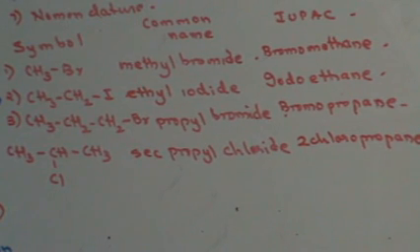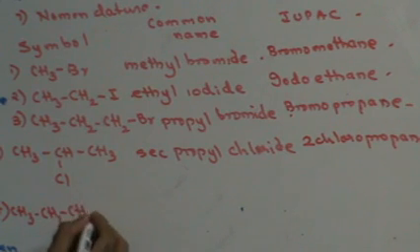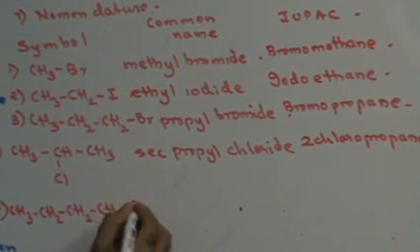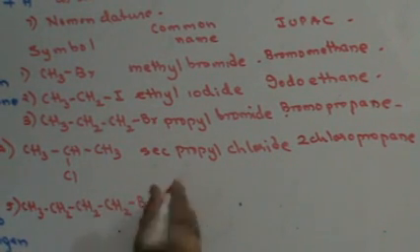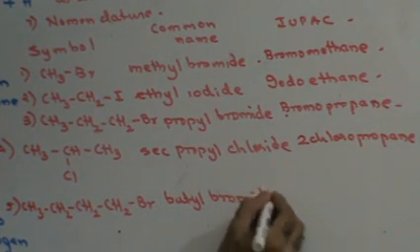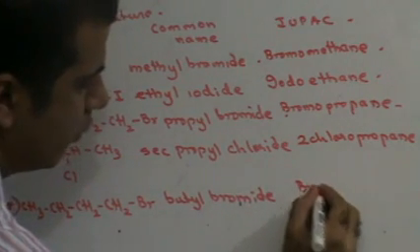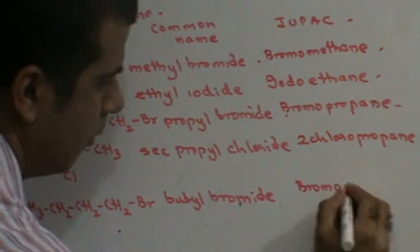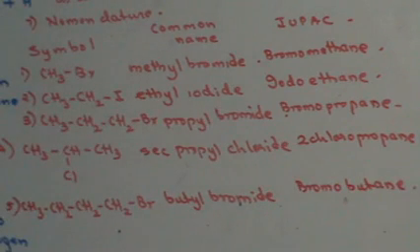Next, let's see. CH3CH2CH2CH2Br. Right? 1, 2, 3, 4. Four carbon atoms, therefore butyl. Br, therefore bromide. So this is butyl bromide. IUPAC name, inorganic comes before organic. So this is going to be bromobutane. Four carbon atoms, therefore butane. Fine.